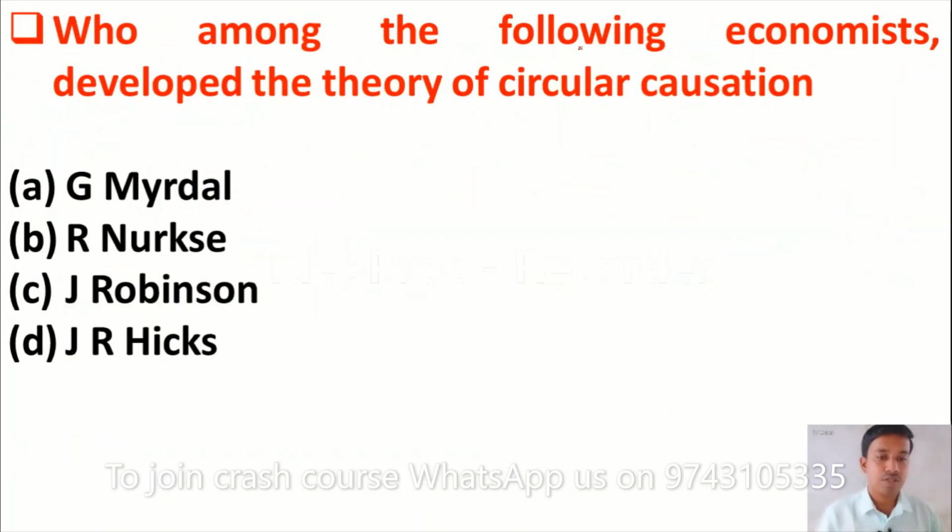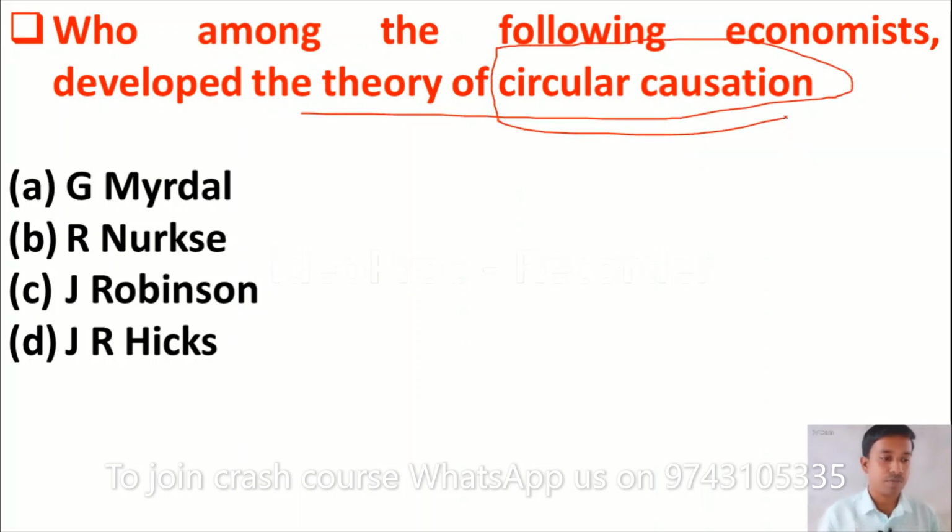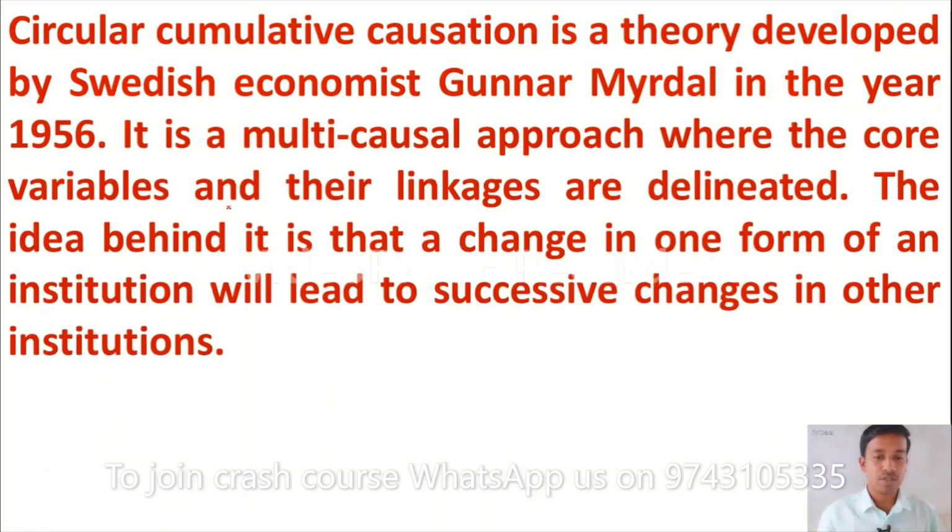The next question is, who among the following economists developed the theory of circular causation? Option A Gunnar Myrdal, option B R. Nurkse, option C John Robinson, option D J.R. Hicks. Yes, circular causation was given by Gunnar Myrdal. Please remember. What do you mean by circular causation?